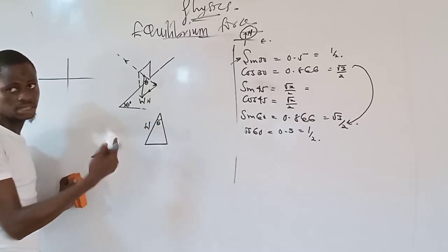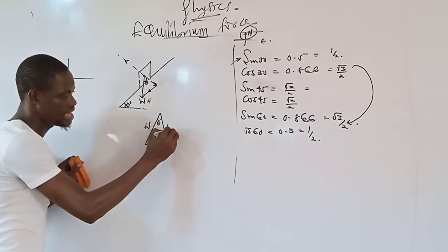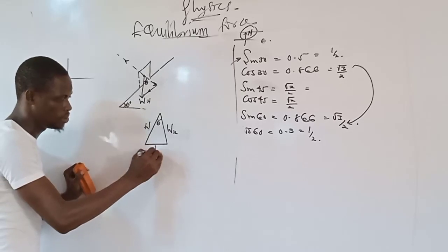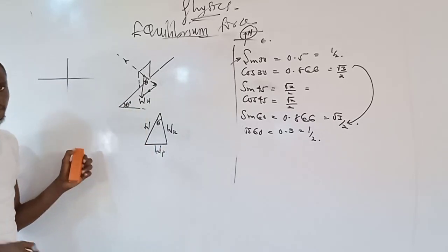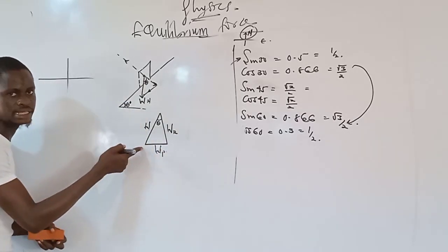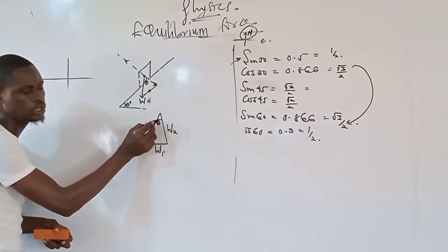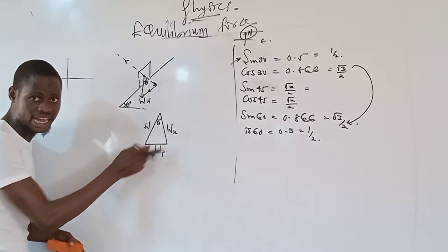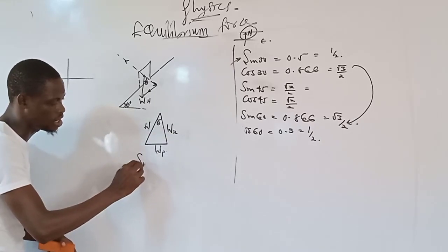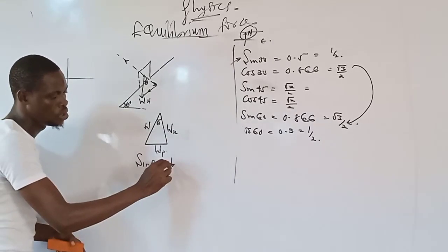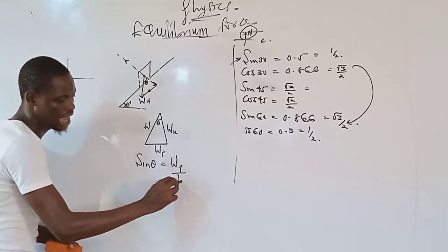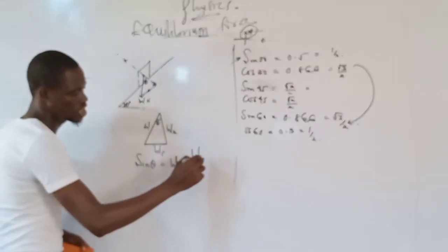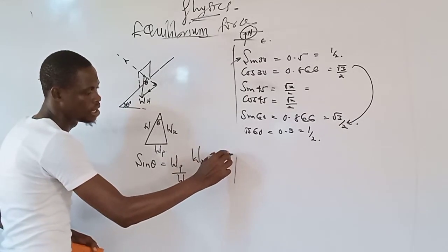Normally, if I look at this in mathematics, let me say here is W, along the normal is WN and along the plane is WP. Now, if you take a look at this, this angle here is opposite to this. This is the hypotenuse. I know this, I don't know this, and I don't know this. Then sine of this angle equals opposite over hypotenuse, which is going to give us WP equals W sine theta.